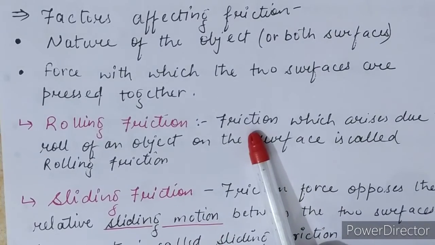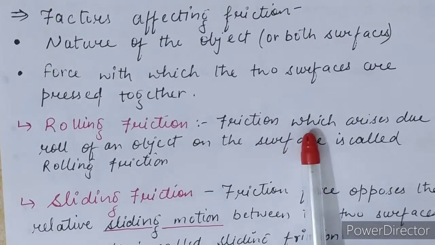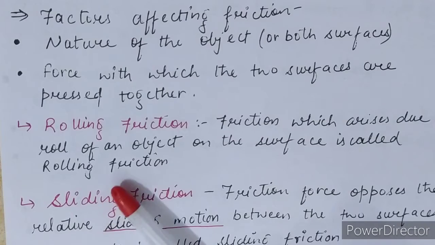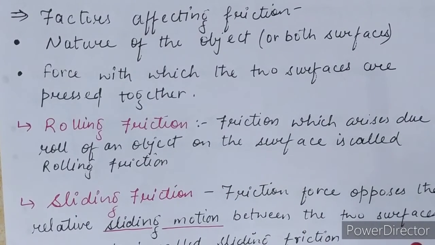Rolling friction arises due to the rolling of an object on a surface. If any object is rolling on the surface, at that time the force which is developed between the surfaces is rolling friction.